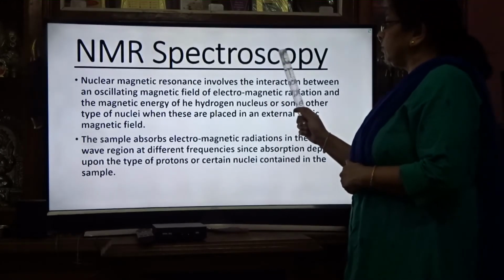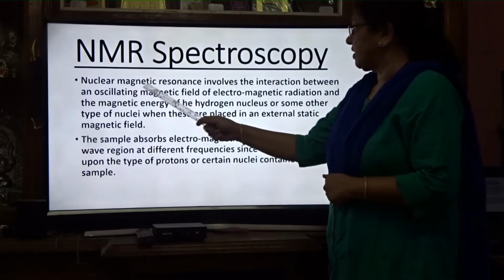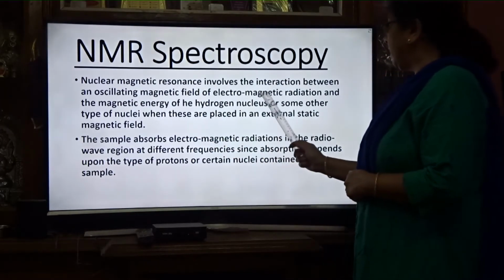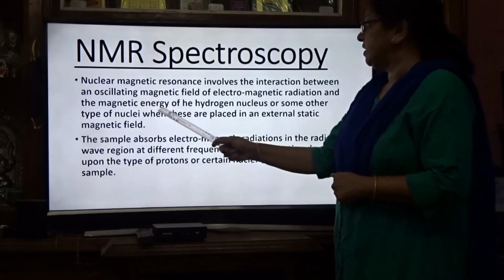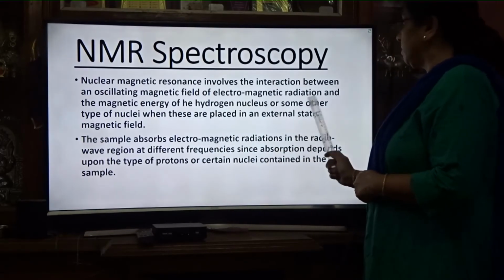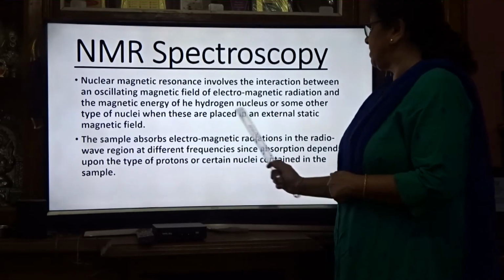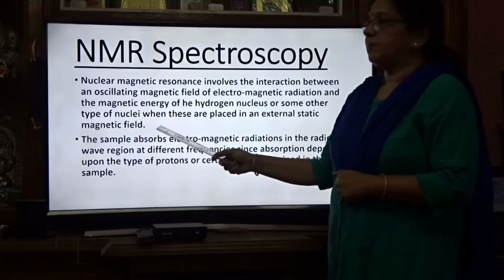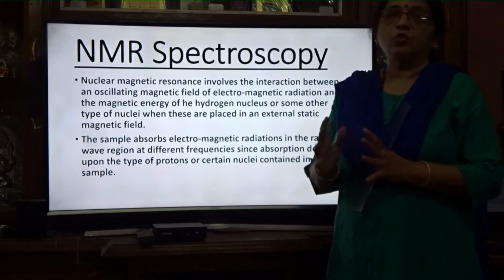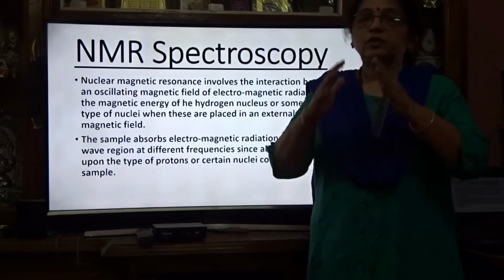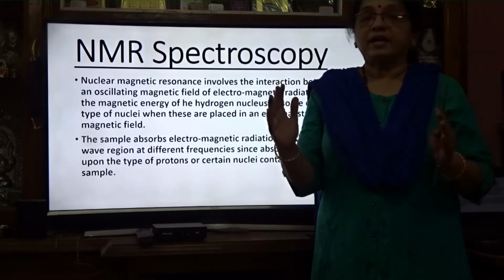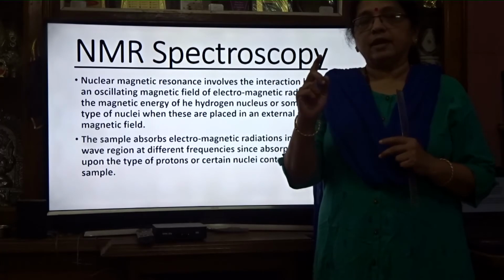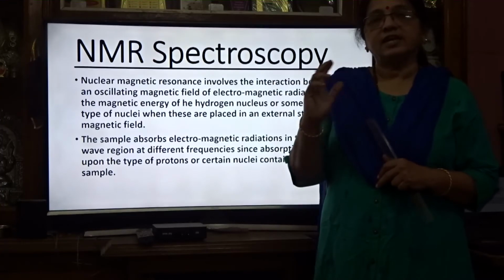Now what is NMR spectroscopy? Nuclear magnetic resonance involves the interaction between an oscillating magnetic field of electromagnetic radiation and the magnetic energy of the hydrogen nucleus or some other type of nuclei when these are placed in an external static magnetic field. So once more, what is NMR? Nuclear magnetic resonance spectroscopy: when a nucleus is placed in a magnetic field, a spin is generated there and a spectrum is produced, and that is known as the NMR spectrum.